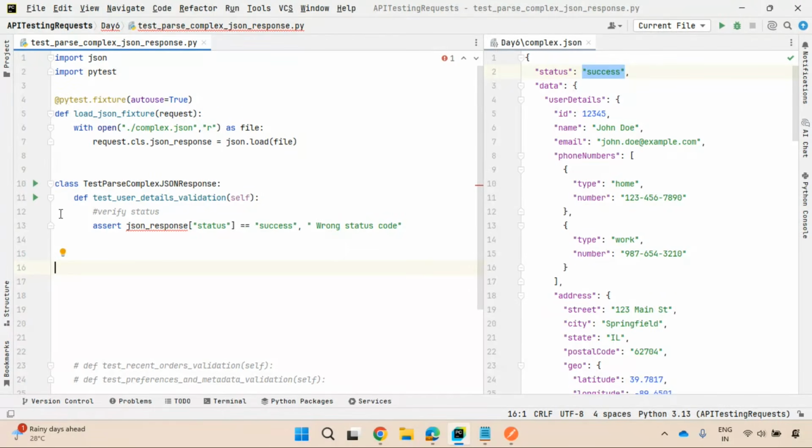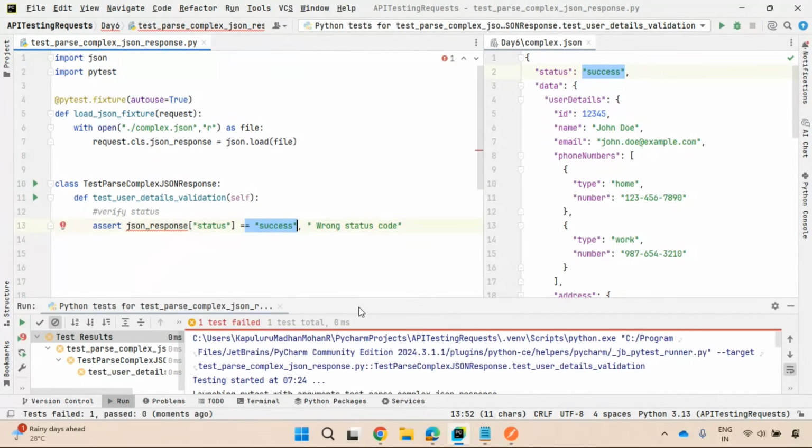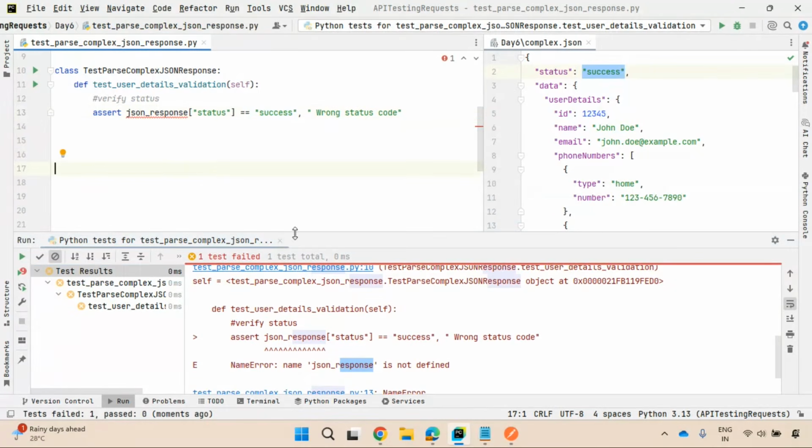So observe here, JSON response of status success, right? Yes, it is failing. Why? What is the reason? Name JSON response is not defined. It is already defined. Let us see what the issue is here. The issue here is